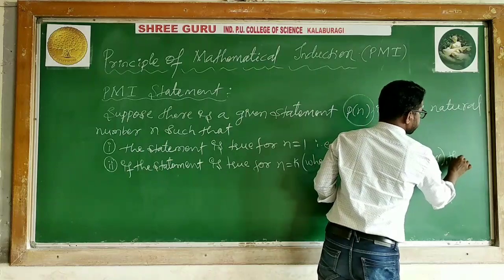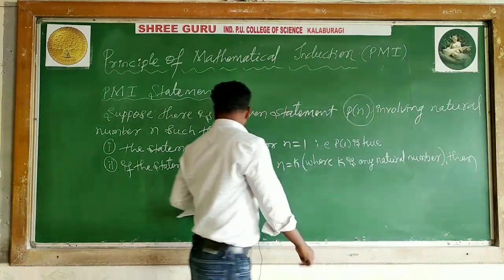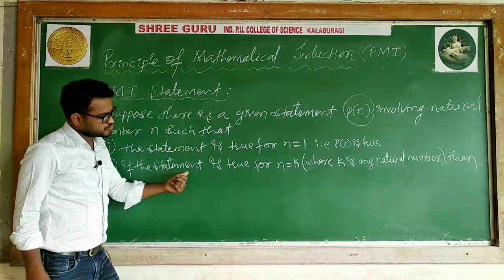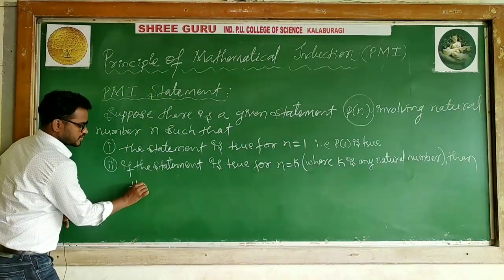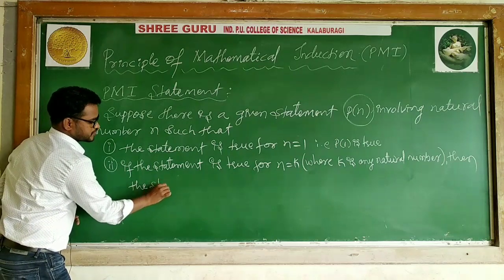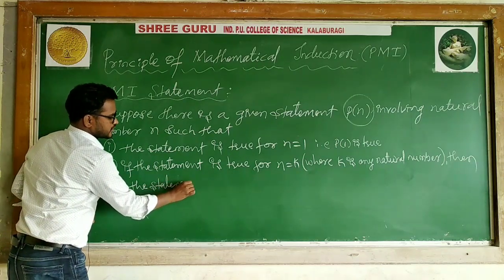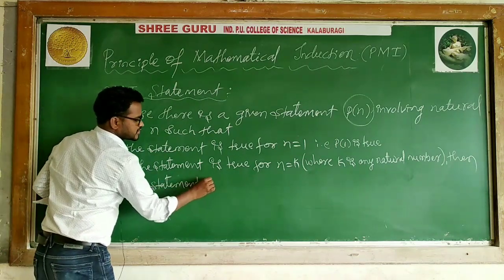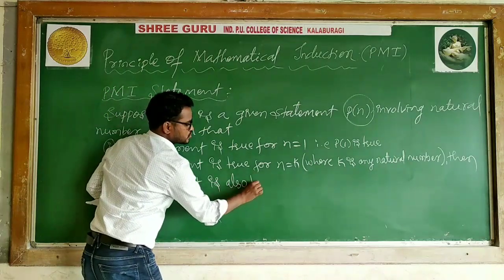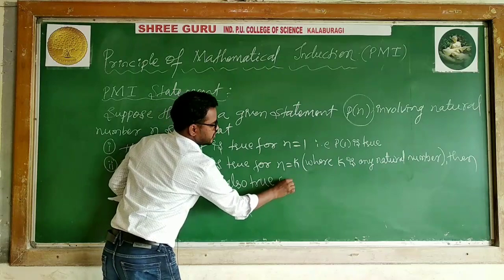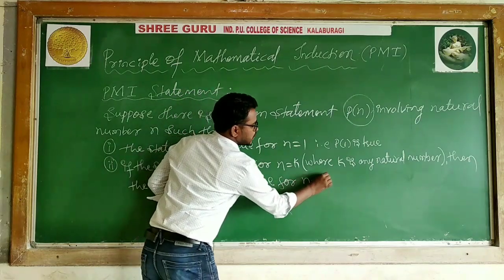Then I can say if the statement is true for n is equal to k, then the given statement is also true for n is equal to k plus 1.